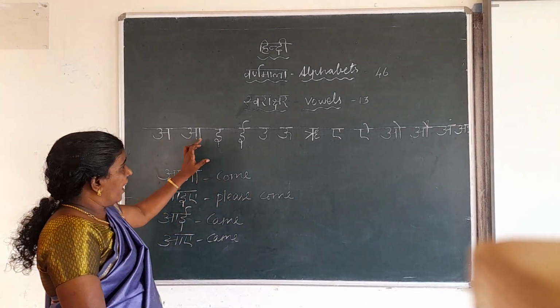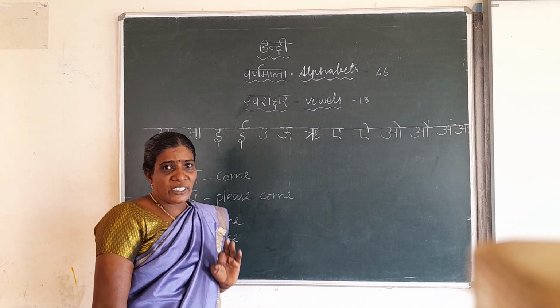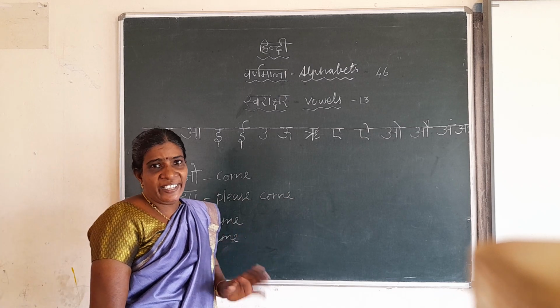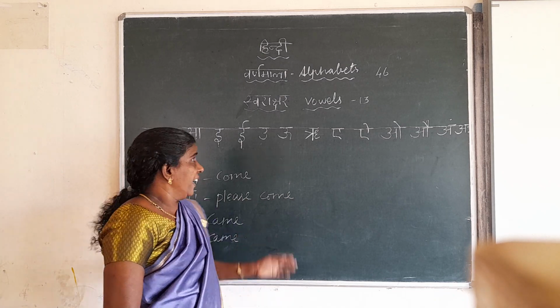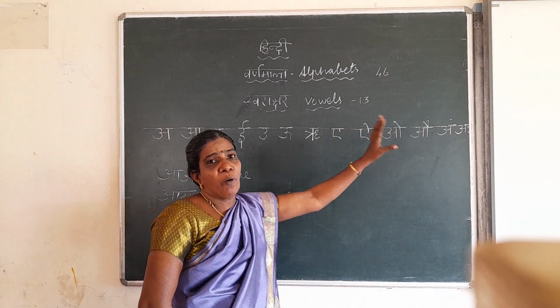Now listen: a e i u i e i o au am ah hai. हिंदी में स्वराक्षर 13 हैं. वे हैं means they are. वे हैं a e i u i e i o au am ah hai.